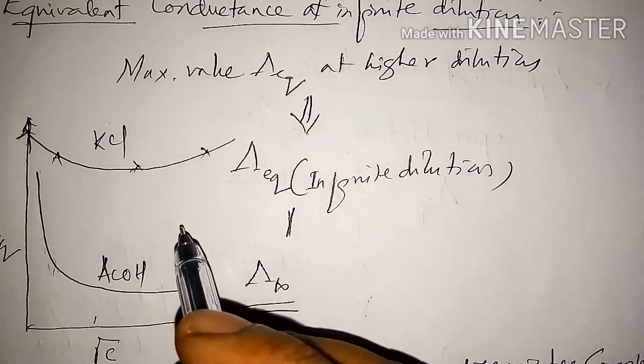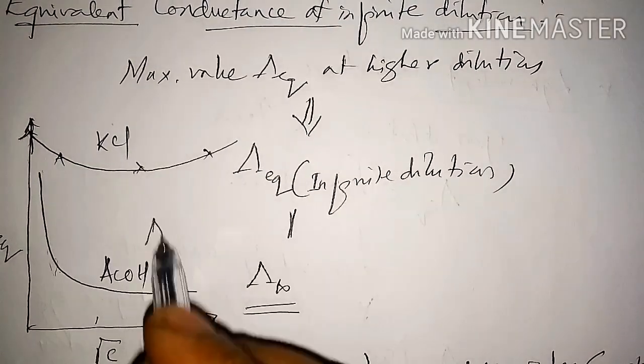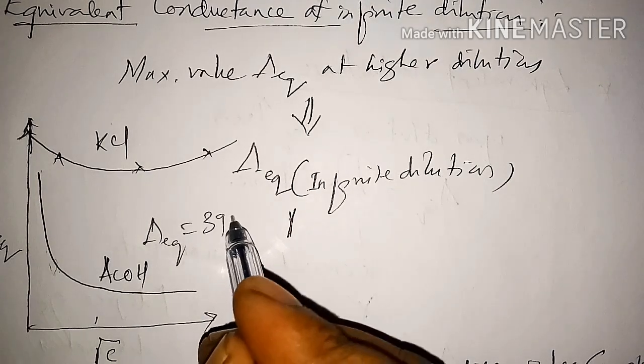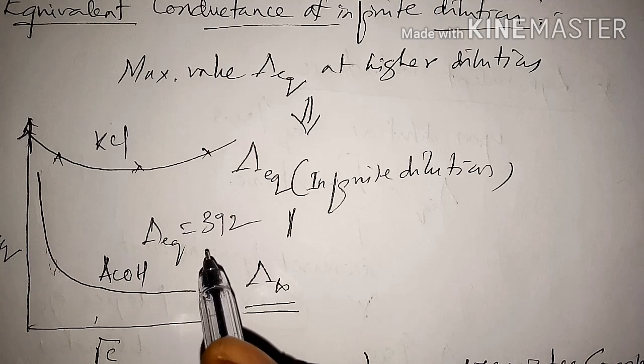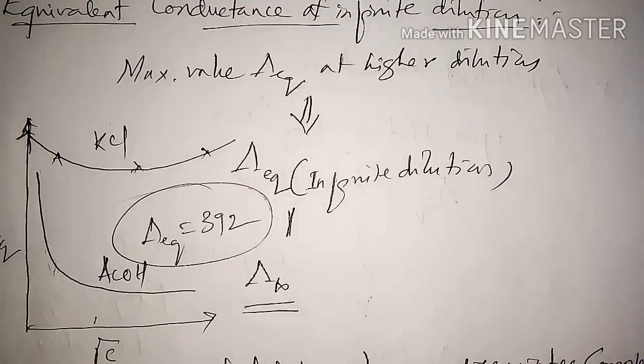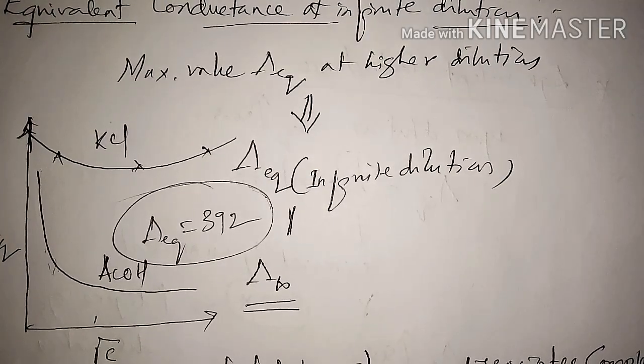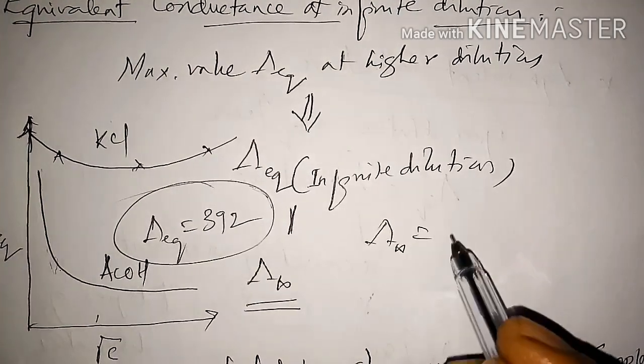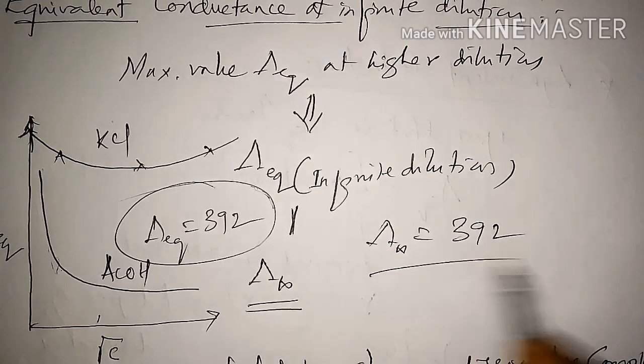So for acetic acid, the lambda is 390, the equivalent conductance at infinite dilution. Lambda infinity for acetic acid is 390.